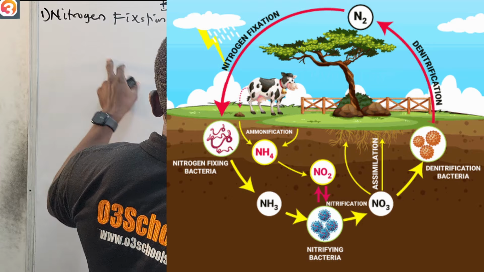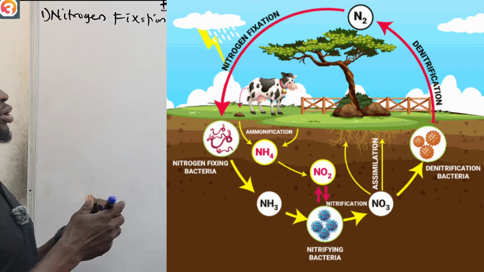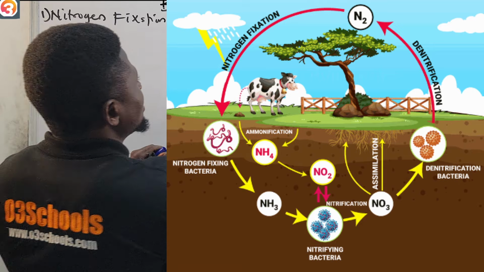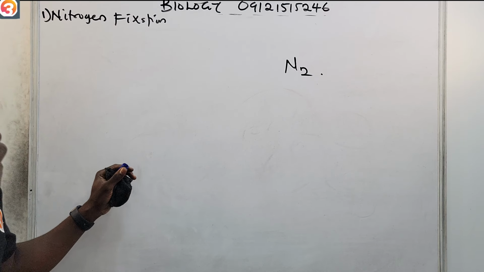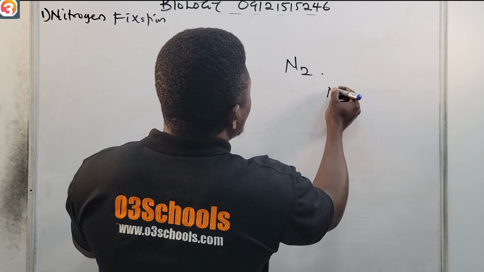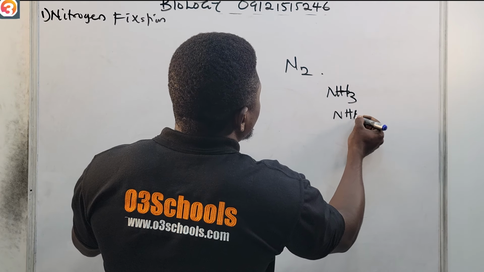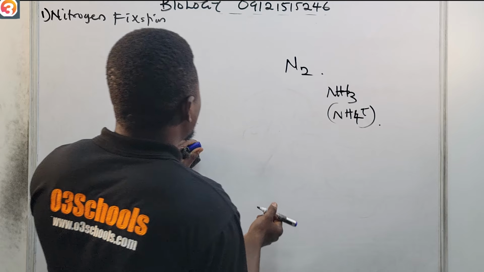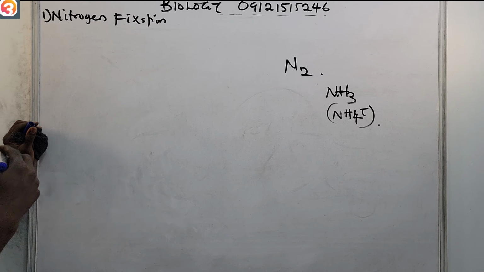Nitrogen fixation is the conversion of nitrogen gas, N2, into nitrogen compounds like ammonia, NH3, or even the ammonium ion, which can eventually be used by plants.